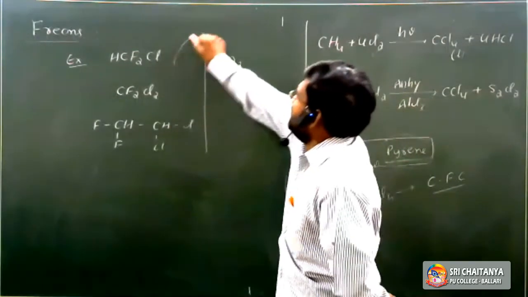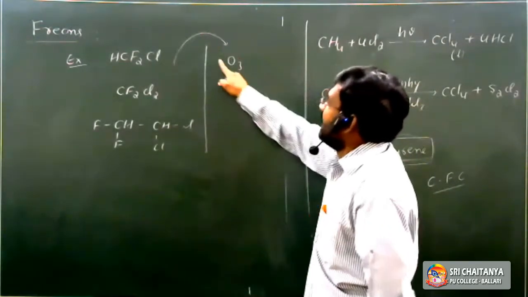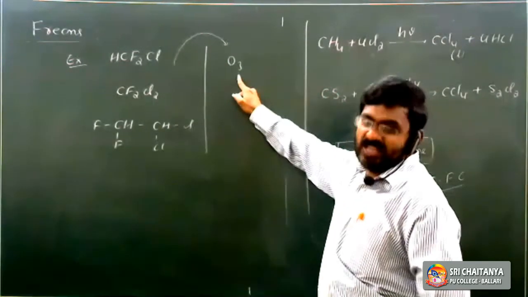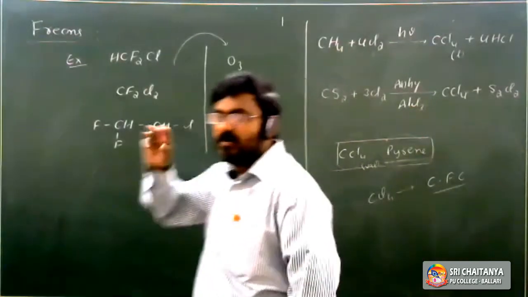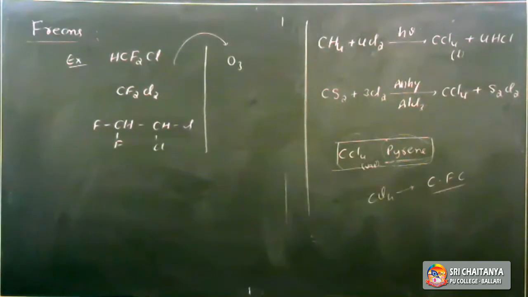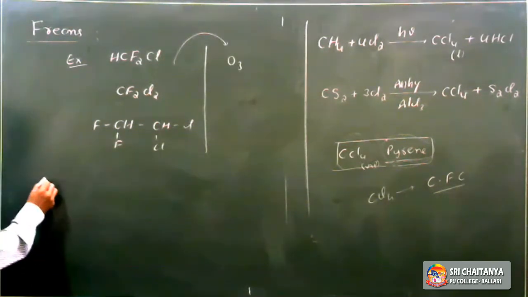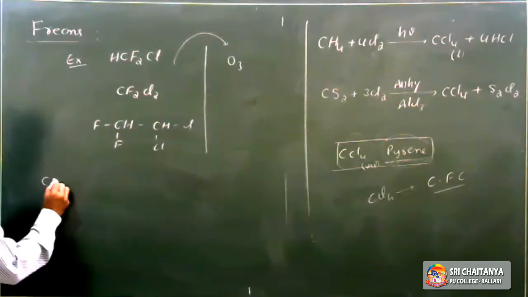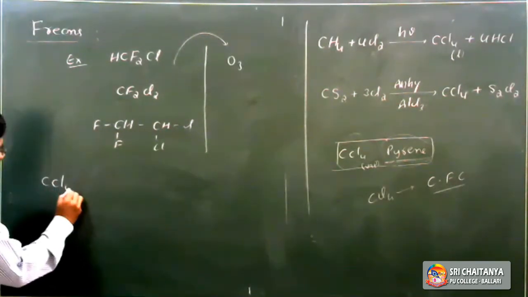They directly enter the stratosphere and can damage the ozone layer. So these are considered the first enemy of the ozone layer, that means freons. Freons means fluorocarbons. These are more stable, used in refrigerators and air conditioners. Next, how are these freons prepared? These freons are prepared by the Swarts method from carbon tetrachloride.